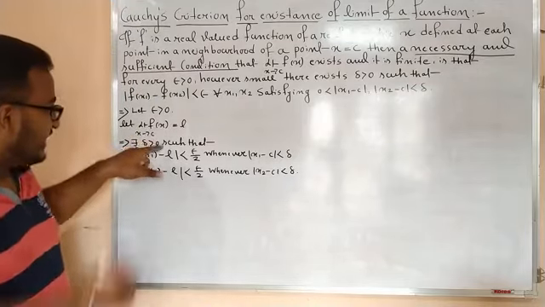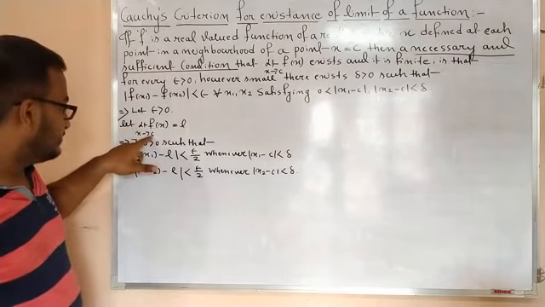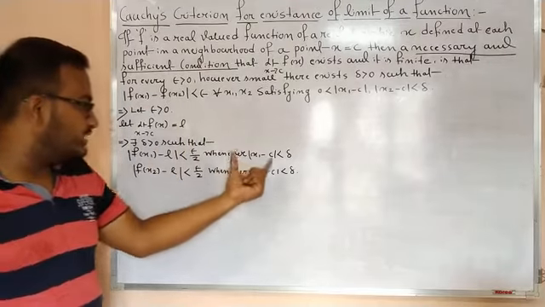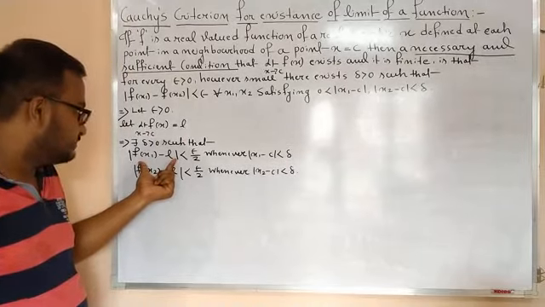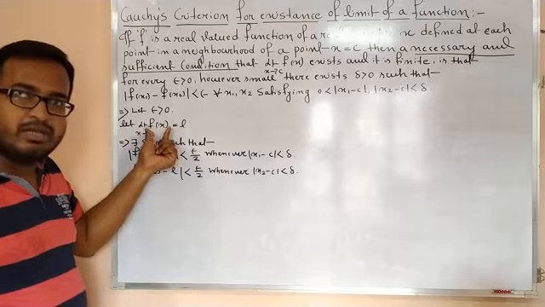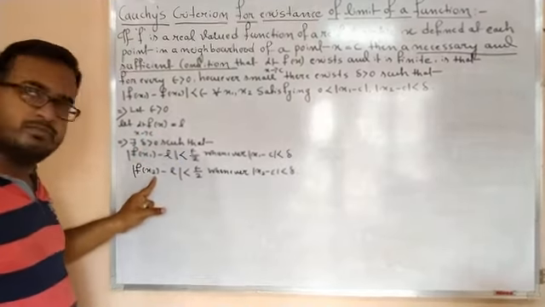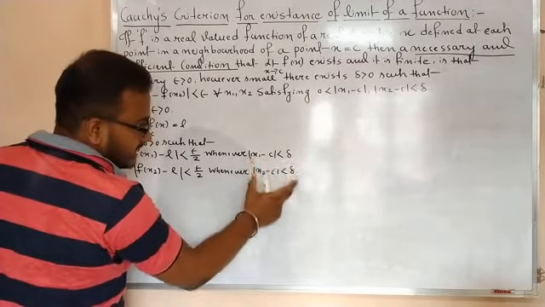Because if you take any x within this region, any x which satisfies this condition, then it definitely satisfies this. Because the meaning of this is mod f(x) minus L less than epsilon whenever mod x minus c less than delta. So I can replace this x by x1 and x2, provided this condition is satisfied.